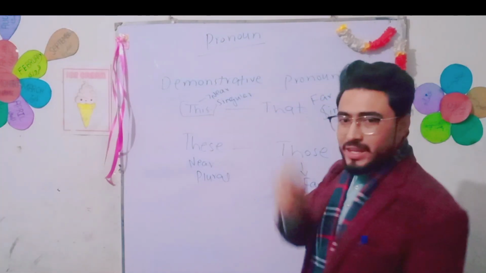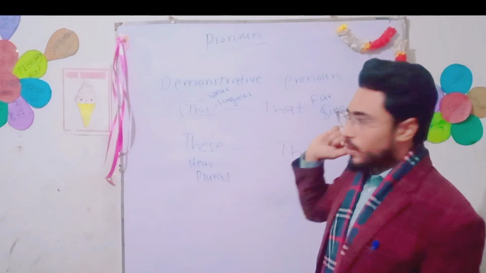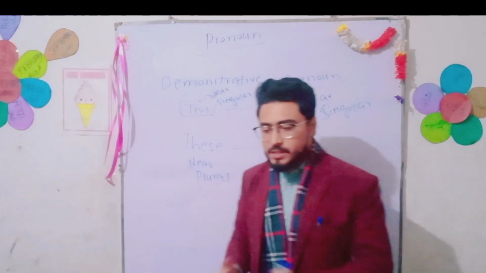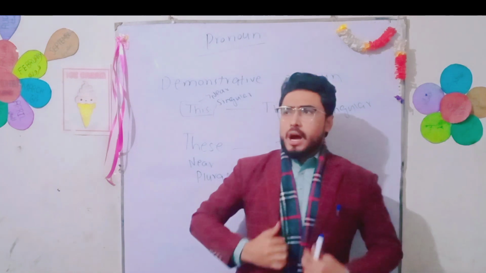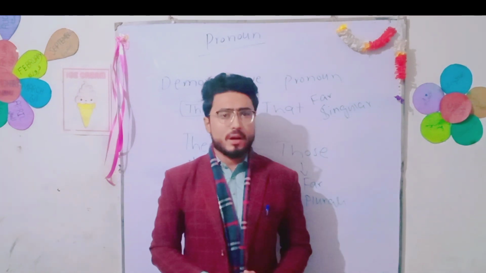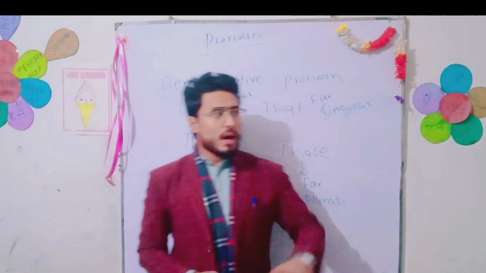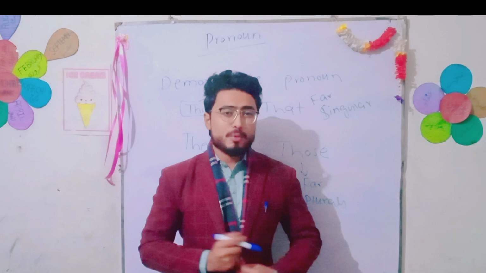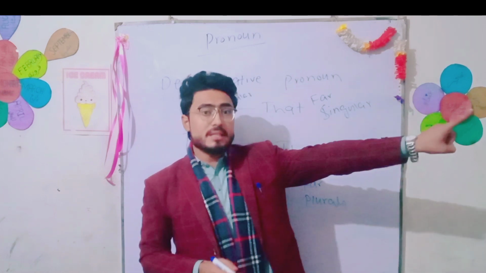This we use for a near singular thing, that we use for a far singular thing, and these we use for near plural things, right? How do we know that this is near and that one is far? For example, a car is standing over there, so I will use the demonstrative pronoun: that is a car.